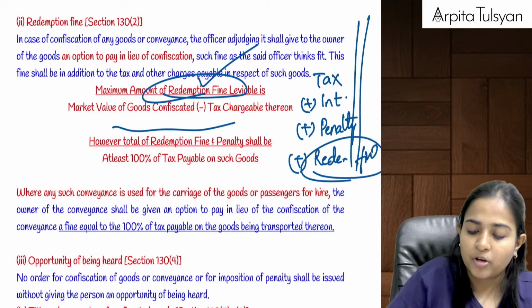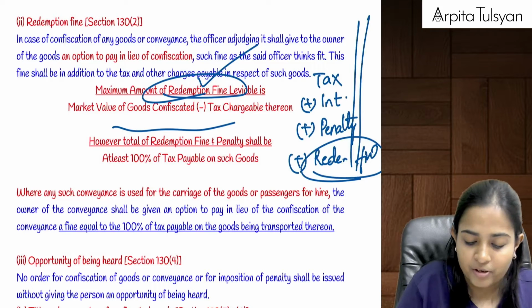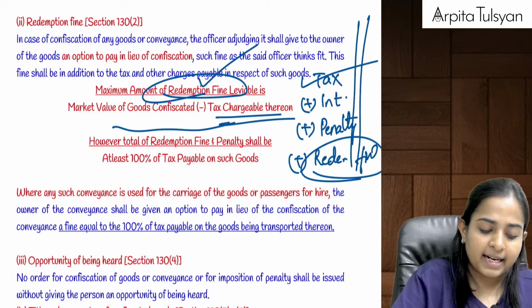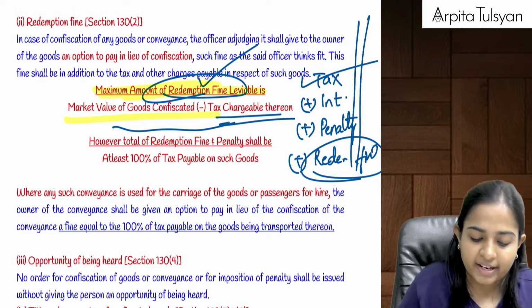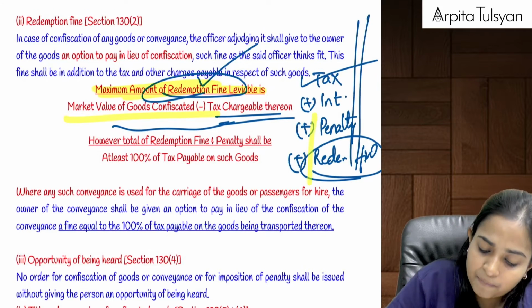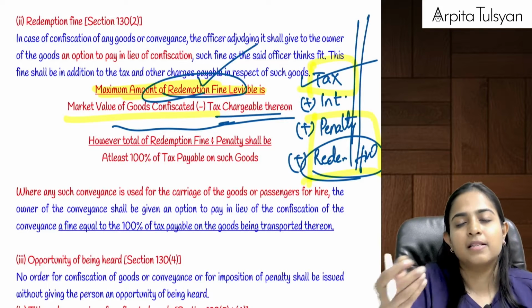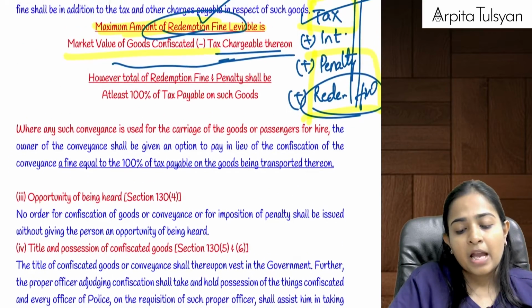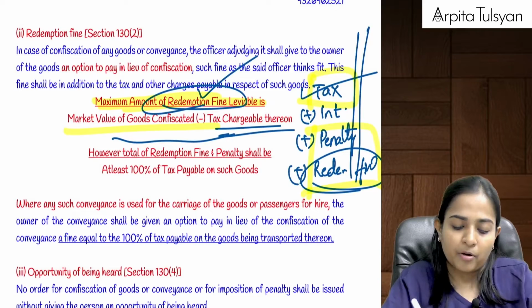What was the amount of redemption fine? Market value of the goods minus the tax payable thereon, because anyway he is now going to pay the tax separately. But this is the maximum amount of redemption fine that can be paid. At least how much should be recovered? They are telling that this penalty plus redemption fine should at least equal the amount of tax payable. At least this much should be recovered from him in the form of penalty and redemption fine. This is for the goods. If they want to get their goods, then this much amount should be recovered.